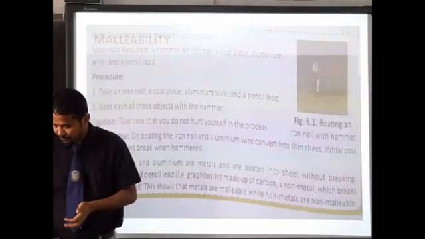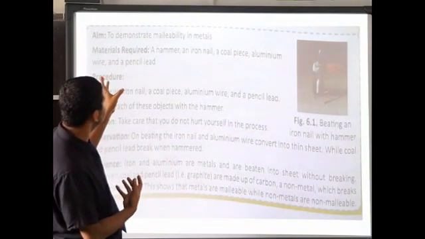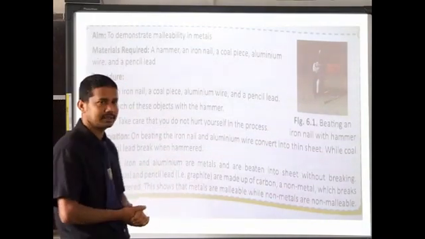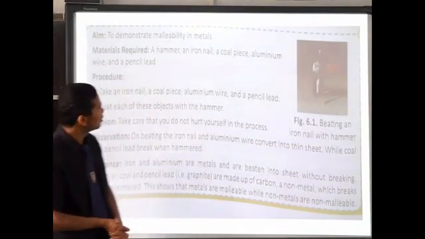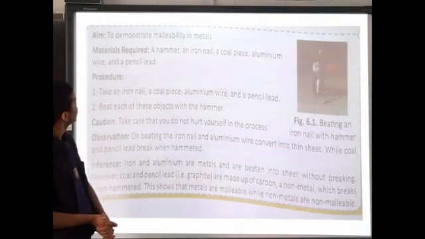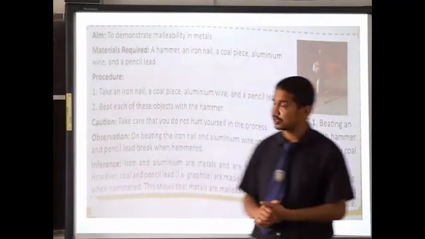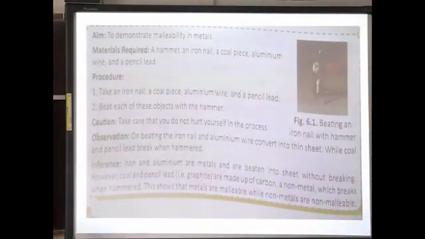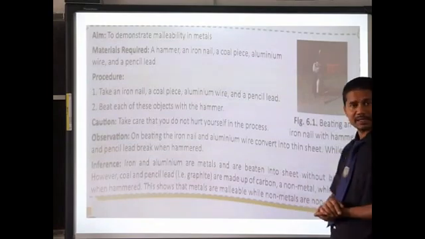Regarding the activity to demonstrate malleability in metals, what are the materials required? A hammer, an iron nail, a coal piece, aluminium wire, and a pencil lead. The iron nail is a metal.